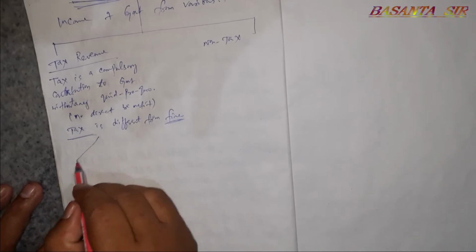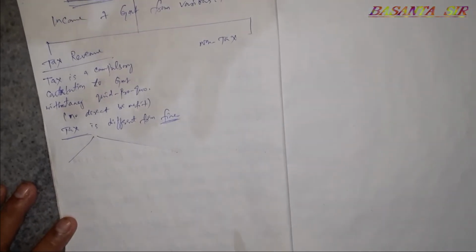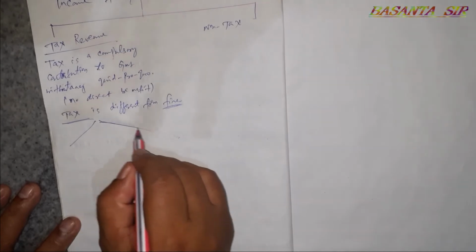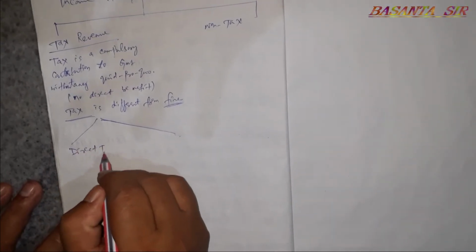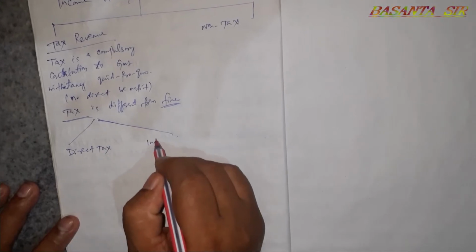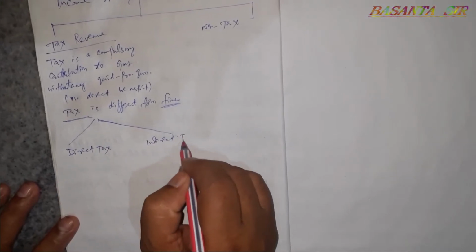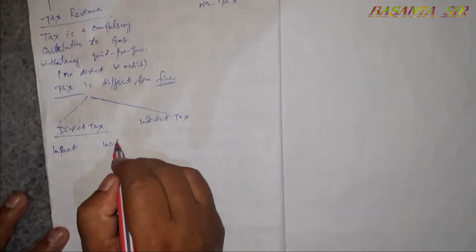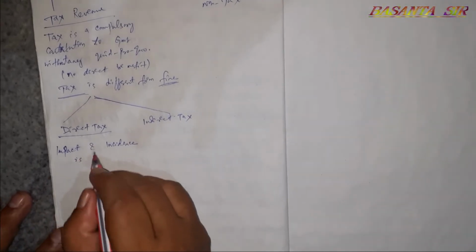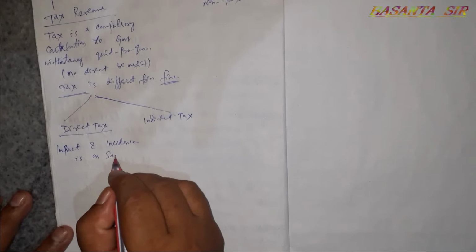Tax is classified into two parts from one angle, that is direct tax as well as indirect tax. Direct tax means the impact and incidence of tax is on the same person.